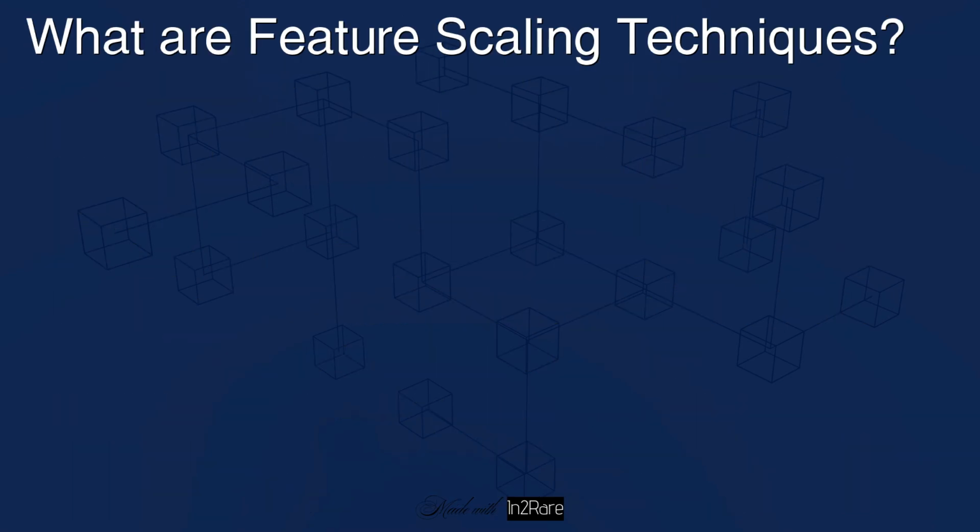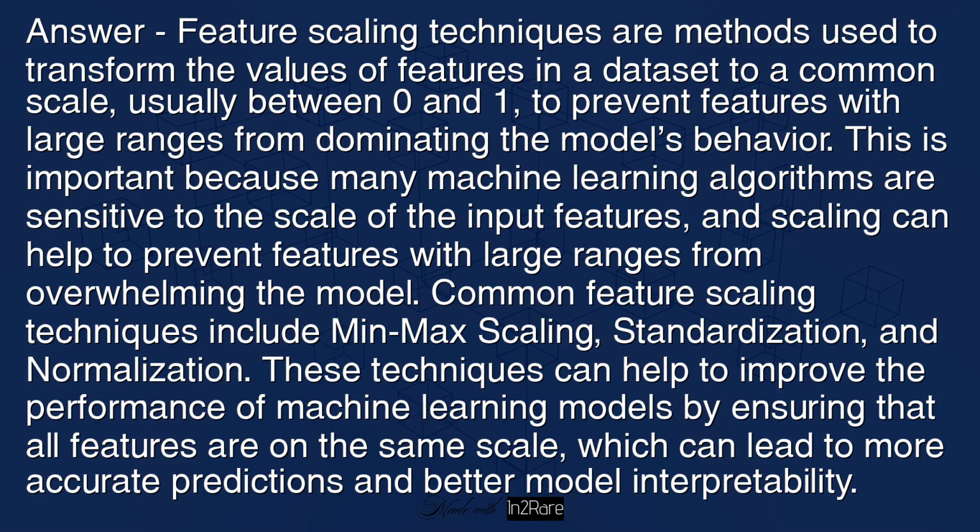What are feature scaling techniques? Answer: feature scaling techniques are methods used to transform the values of features in a dataset to a common scale, usually between 0 and 1, to prevent features with large ranges from dominating the model's behavior. This is important because many machine learning algorithms are sensitive to the scale of the input features, and scaling can help to prevent features with large ranges from overwhelming the model. Common feature scaling techniques include min-max scaling, standardization, and normalization. These techniques can help to improve the performance of machine learning models by ensuring that all features are on the same scale, which can lead to more accurate predictions and better model interpretability.